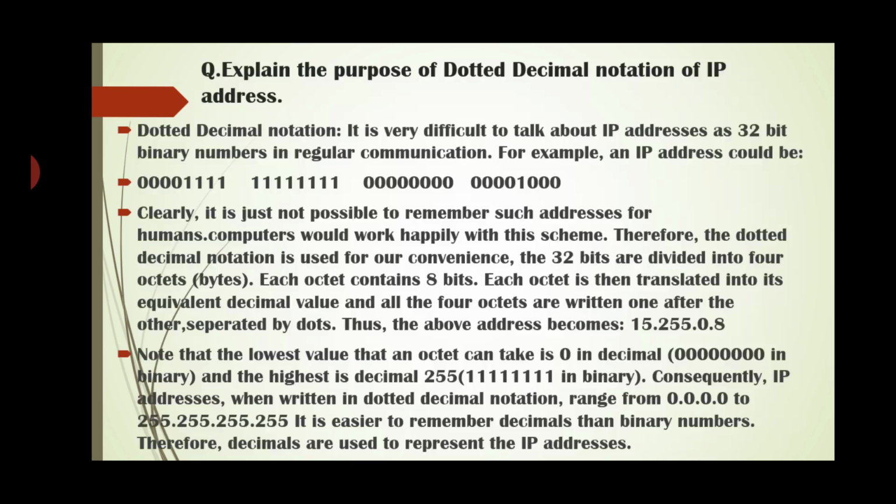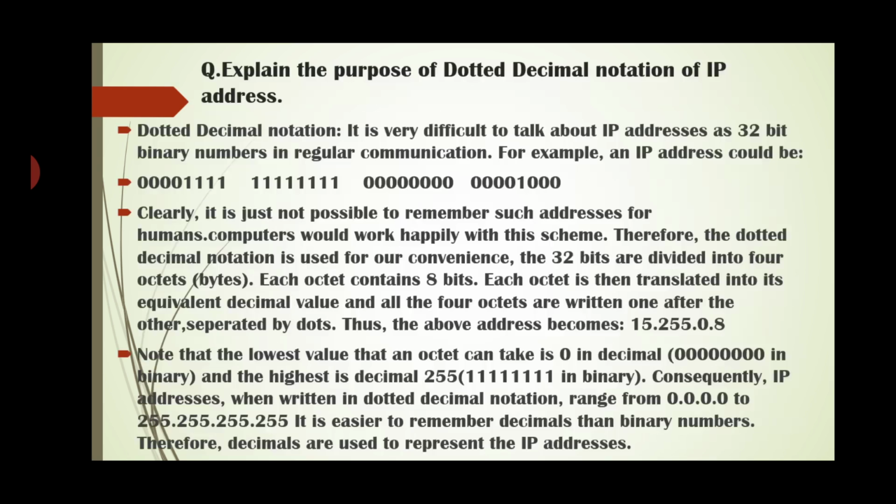For example, an IP address could be a long string of 32 ones and zeros. Clearly, it is just not possible for a human to remember such addresses. Computers would work happily with this scheme. Therefore, the dotted decimal notation is used for our convenience.